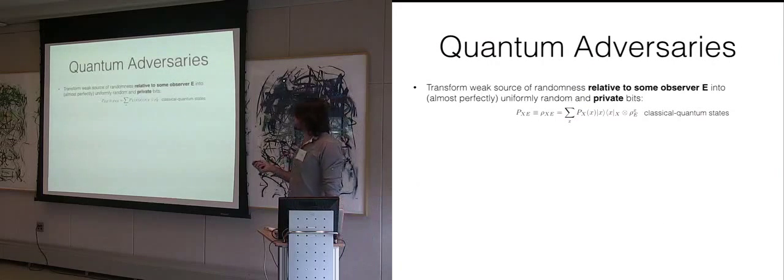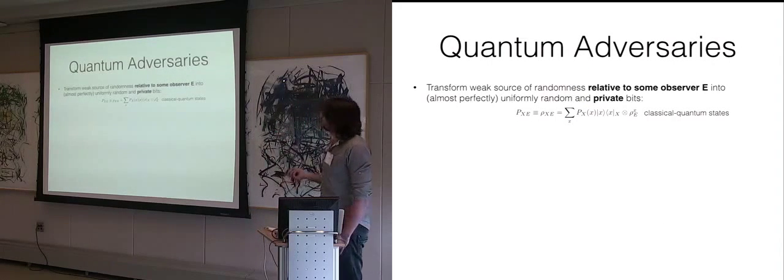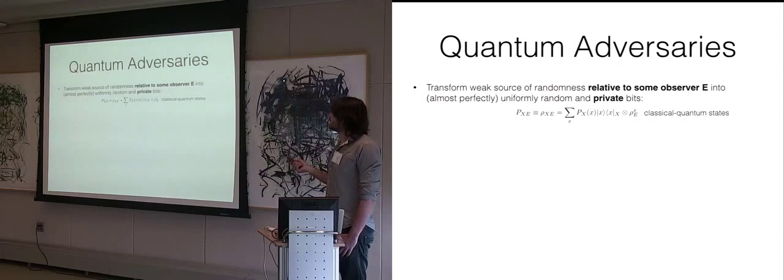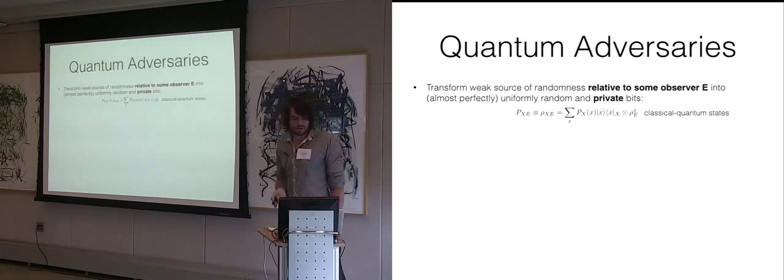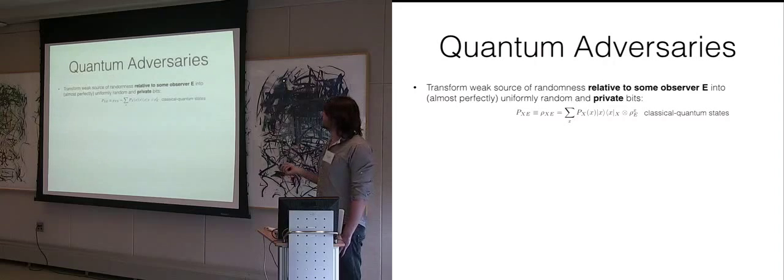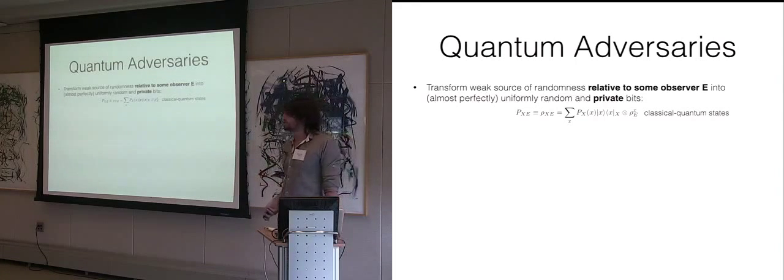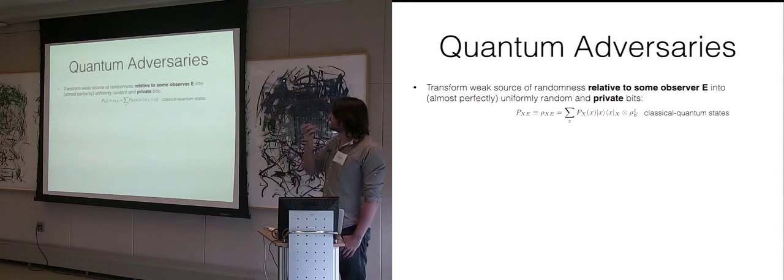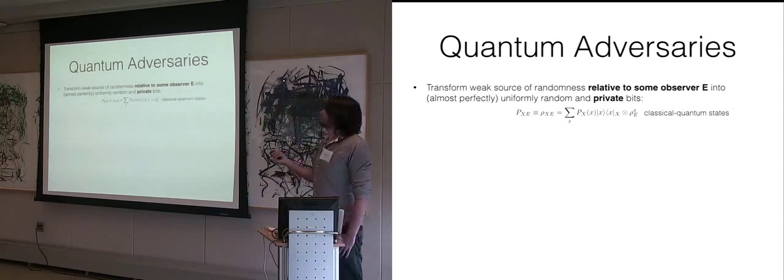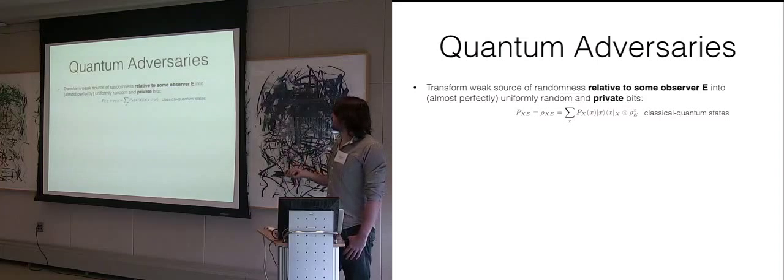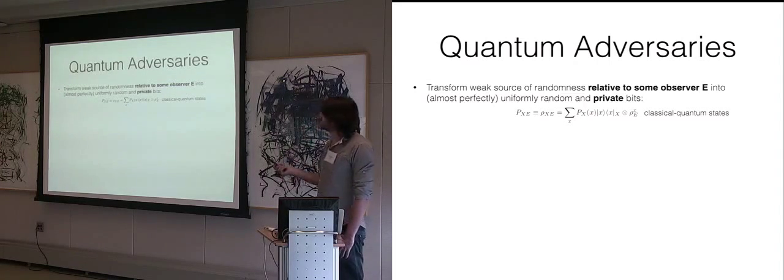Okay, so that's a randomness extractor. Now again, I want to bring in quantum adversaries. We have some observer, and this observer is assumed to have a quantum memory now. The question is, can we also distill some randomness relative to this observer? If the observer has some prior information about the distribution, can we make the output, after we applied the extractor, uniformly random and private? Now, how do we model this quantum side information? We just start with a bipartite state.